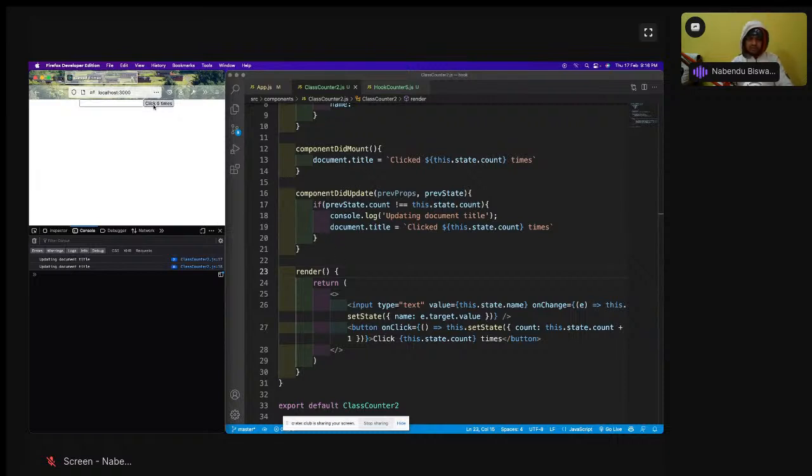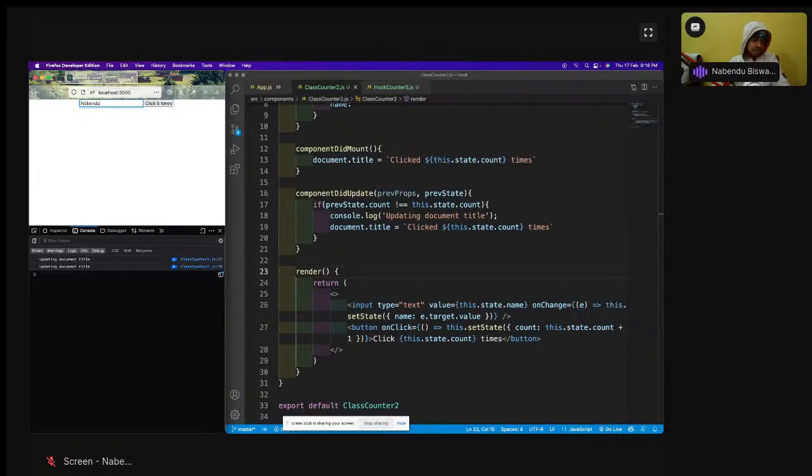So this will run every time this is run. But when I write anything else, like Nabendu, see, now this is not increasing. Why is it not increasing? Because the previous state for the count variable is still the same, so both of them are equal. Current state is also equal to the previous state, so this is not running. This is how we do the performance optimization in the class based component.